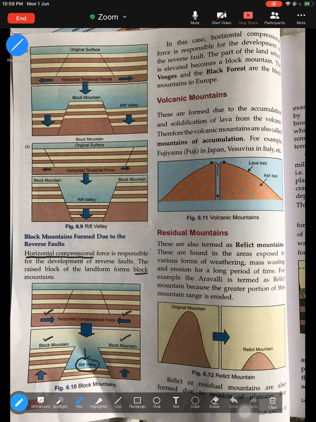Now, block mountains are of many types. For example, Vosges in France is an example. Black Forest is another. These are some of the important block mountains that you see in Europe.